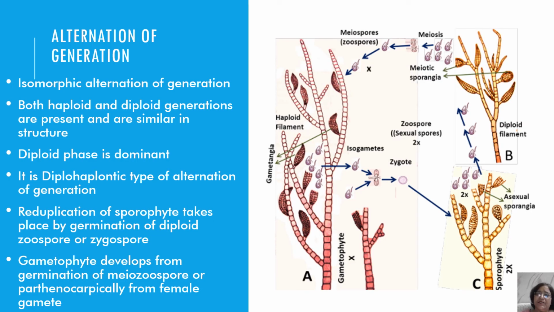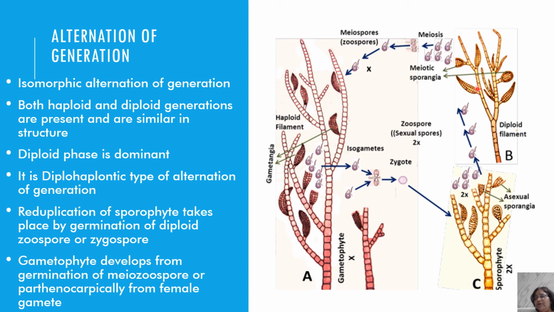This is the alternation of generation. You can see here in Ectocarpus that there are two different kinds of plant bodies, two different vegetative phases, the sporophytic and the gametophytic, and these two phases alternate. They come one after the other. Here this is the diploid filament. Different colors are chosen here to show that this is the diploid filament. This bears the plurilocular and the unilocular sporangia. In unilocular, meiosis takes place.